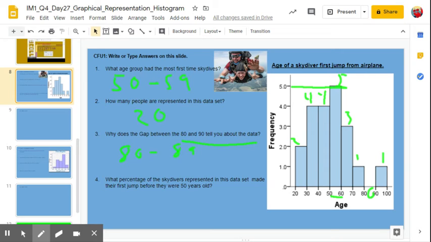And I think it's important that we recognize that we do have a gap there. We want to show that in the data. We had these bins of 10 ages, and we want to show that there was 0 between 80 and 89.